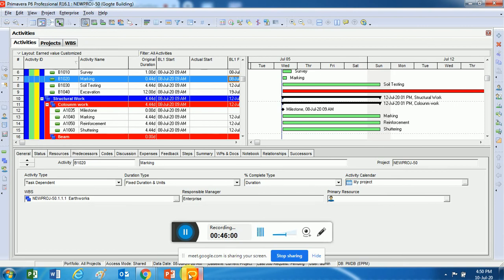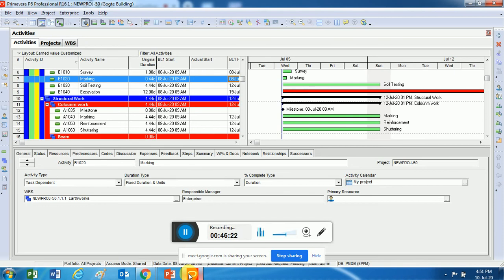Very simple, guys. It's a permutation and combination of start and finish. All the possible things you can do: finish to start, start to start, finish to finish, start to finish. Finish to finish means two activities have to finish simultaneously, no matter when they start. I'm not bothered about their start date, but I'm bothered about the finish date.